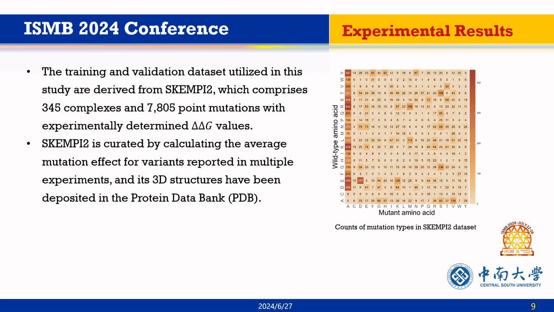The training and validation dataset we used are derived from SKEMPI 2.0, which includes 345 complexes and 7,805 point mutations. This dataset is generated by calculating the average mutation effect for variants reported in multiple experiments, and its 3D structures have been deposited in the Protein Data Bank. This figure illustrates the counts of mutation types in the dataset.